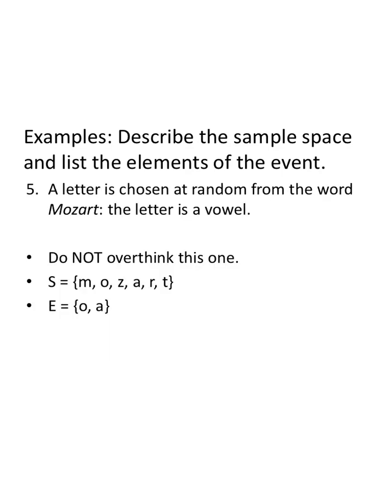A letter is chosen at random from the word Mozart; the letter is a vowel. Don't overthink this one. What letters are in the word Mozart? M-O-Z-A-R-T. Which of those letters is a vowel? M's not, Z's not, R's not, T's not, it's only O and A. Do not overthink some of those problems.